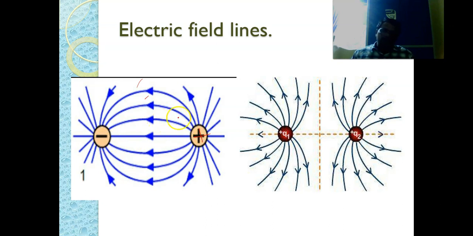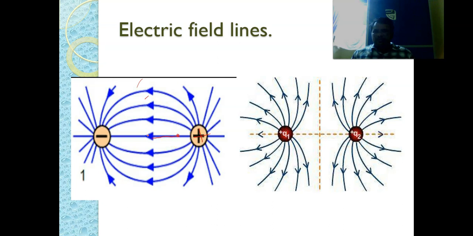As we have discussed, if we keep a unit positive charge somewhere here, it gets repulsion from the positive charge, so it moves in this direction.